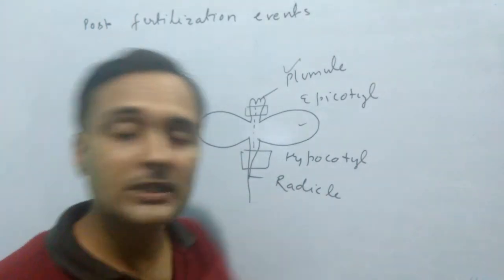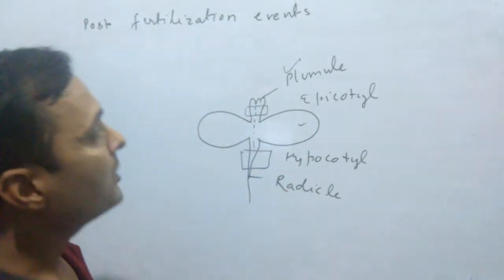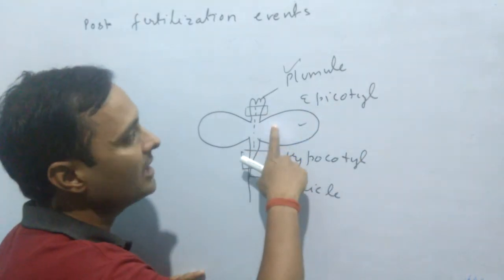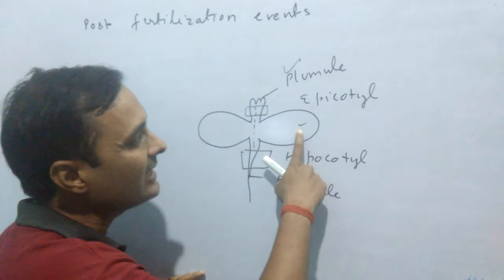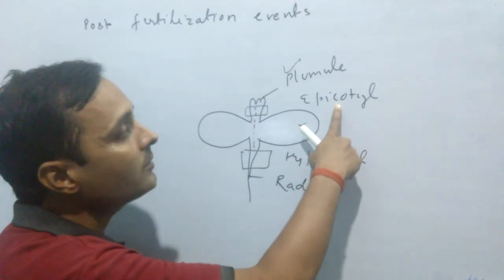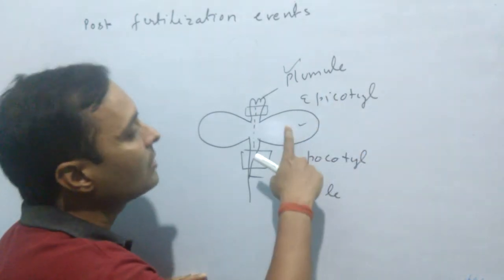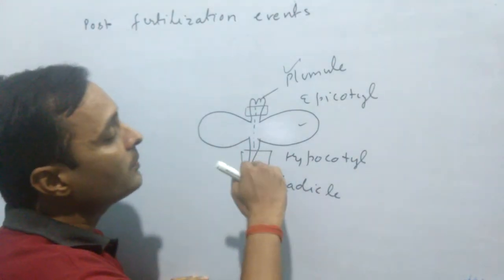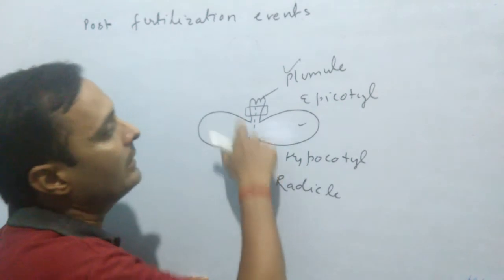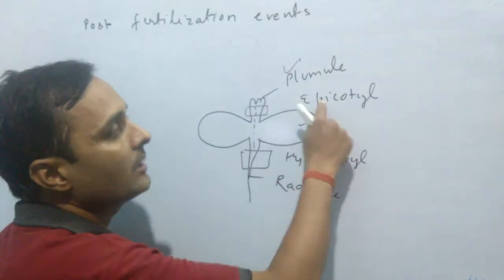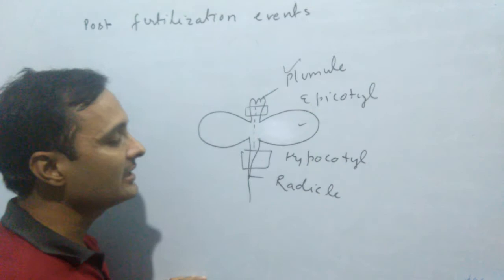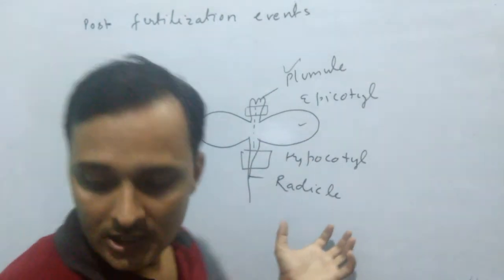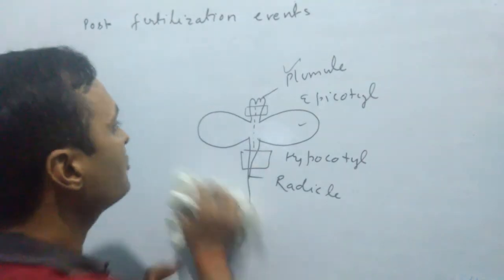Once again, try to understand well. Epicotyl is the part of the embryonal axis between the plumule and cotyledons, and hypocotyl is the part between the cotyledons and radicle. One more definition: the part of the embryonal axis above the level of the cotyledons is epicotyl, and the part below the level of the cotyledons is hypocotyl. So this is all about epicotyl and hypocotyl. Now come to the next.